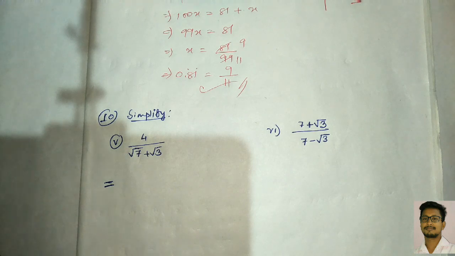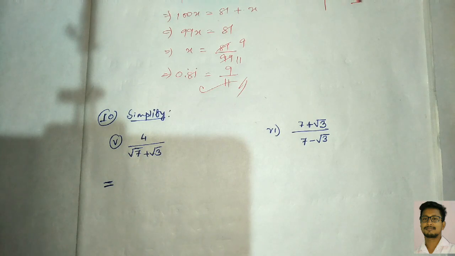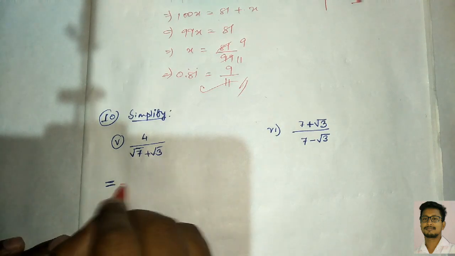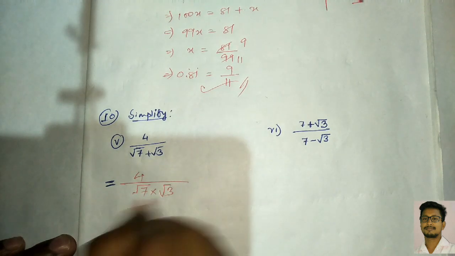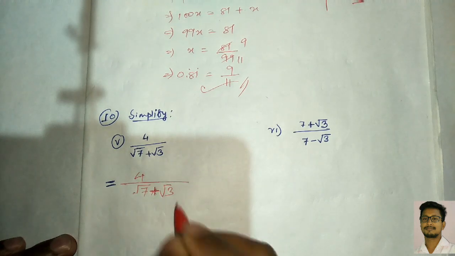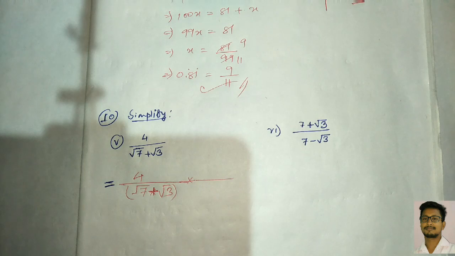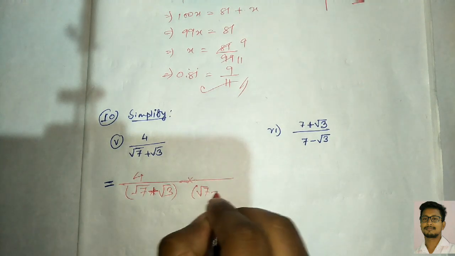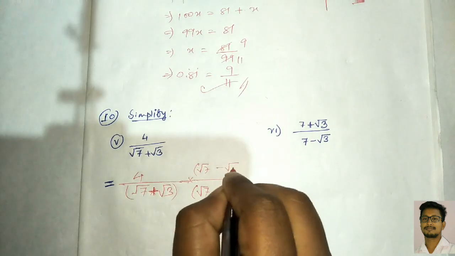Now we need to do simplification. The simplification Roman 5 I have taken here. So here you can see below, the denominator part is an irrational number. That means we have to rationalize it first of all. So how to do it? Root 7 plus root 3. To rationalize it, we have to multiply by the opposite of this, that means root 7 minus root 3. So up also we have to multiply by the same number, right?